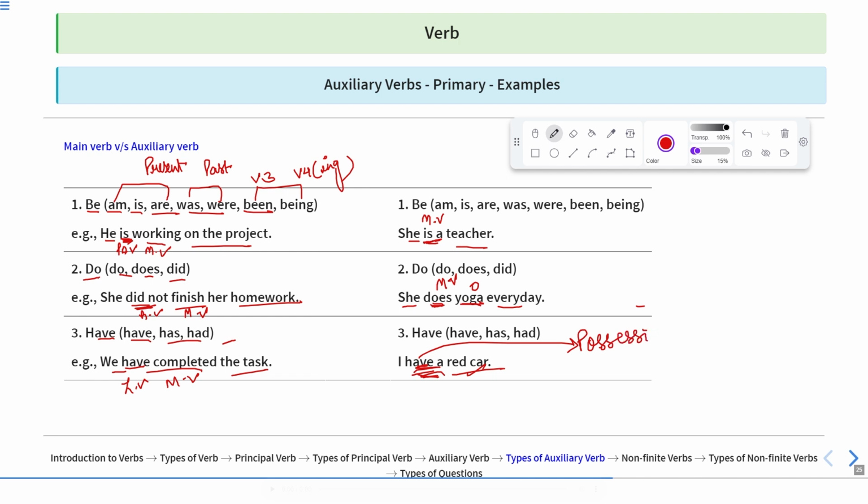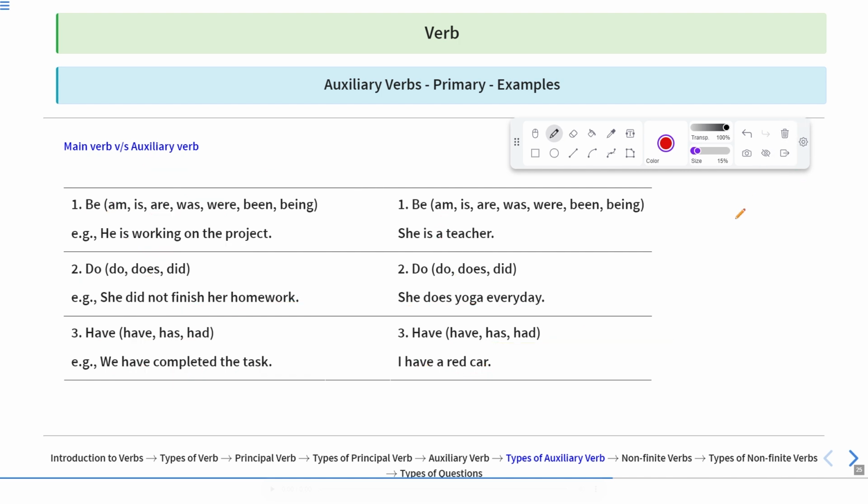So we can see these verbs, they can behave like the main verb as well as the helping verbs. And this is the difference between main verb and the auxiliary verbs, or you can say principal verbs and the auxiliary verbs. Okay. Now, let us move to the next part. I hope you have understood this concept of main verb as well as helping verb. We can use these verbs, which are the primary auxiliary verbs, as the main verb as well as the helping verbs. It means these are the verbs which we can see in both the aspects.